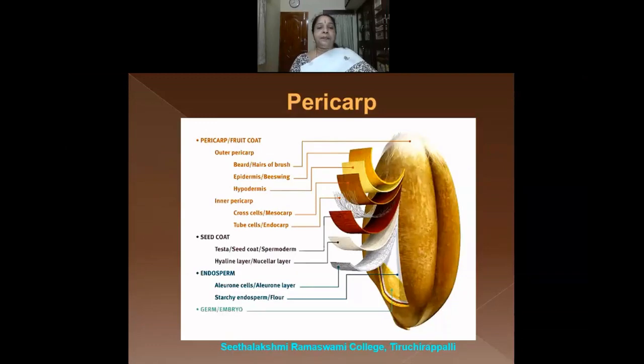Here you can see very clearly the structure of the pericarp. The pericarp here is divided into the outer pericarp and the inner pericarp. In the outer pericarp, the exterior part, there are hair-like cells, or the hairs of brush. Below that you have the epidermis. Below that is the hypodermis, and below that you have the mesocarp, and then you can see the hypha-like cells called the tube cells. This is how the pericarp of any cereal grain will be present.